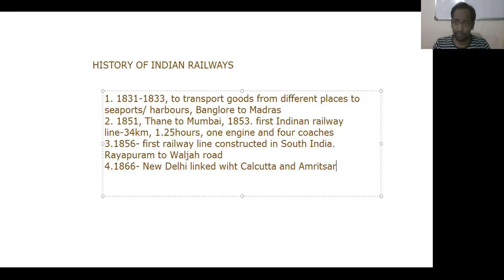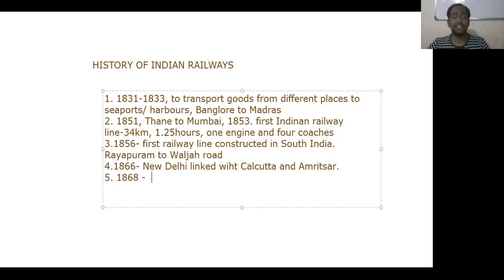So this is one of the biggest railway lines during those days, and this is the first railway line constructed by the British government for conveying passengers from one place to another place. Understand or no? Initially, they planned to convey goods only. After that, they understood it and developed railways to transport passengers also from one place to another place. And the next one is in the year 1868.